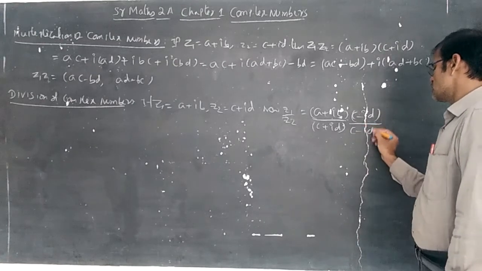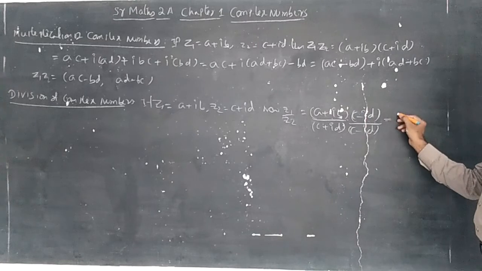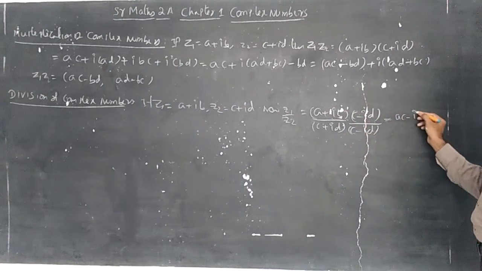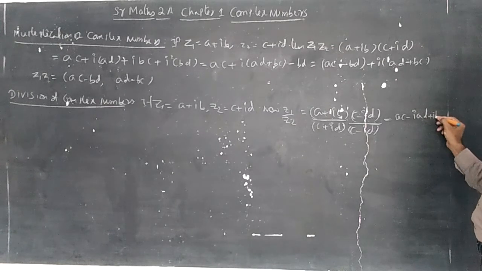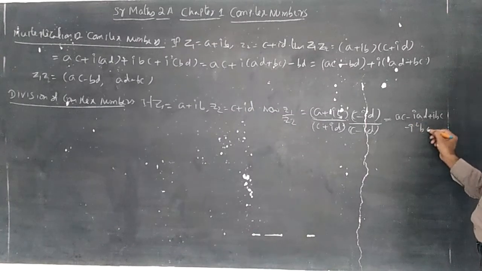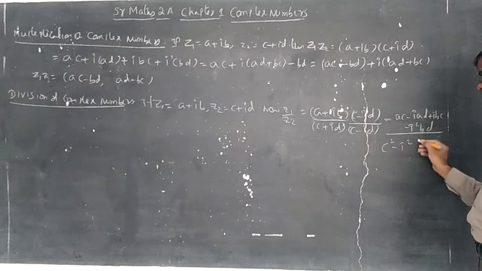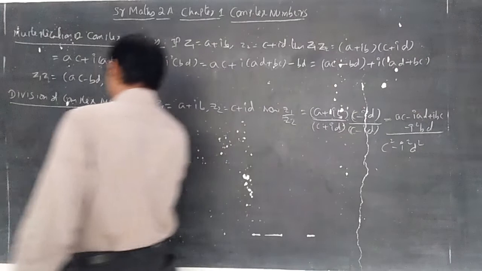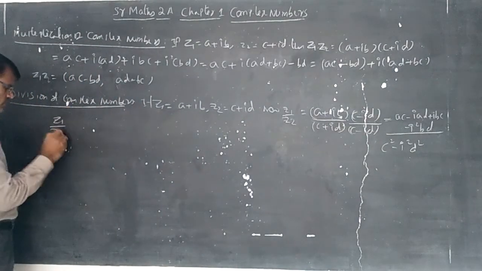Now multiply like this: AC minus iAD plus iBC minus i squared BD, whole by C squared minus i squared D squared. Therefore, I am writing this as Z1 by Z2.